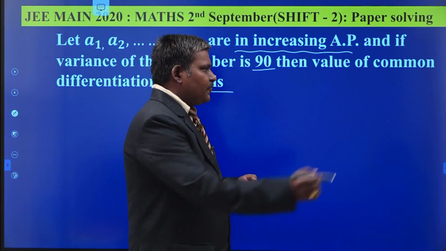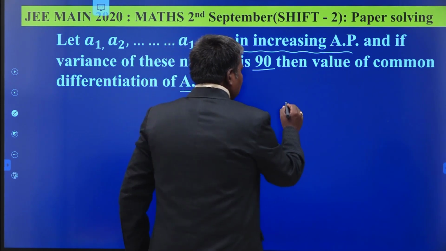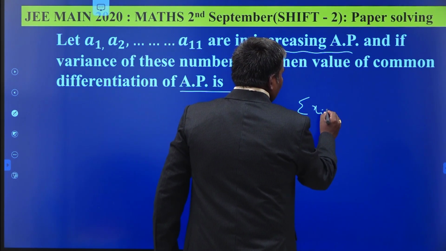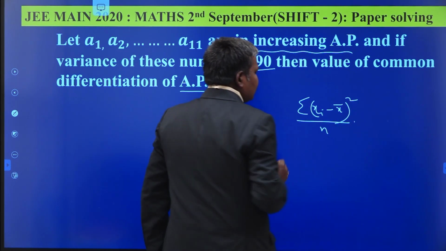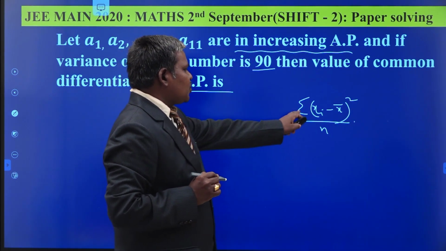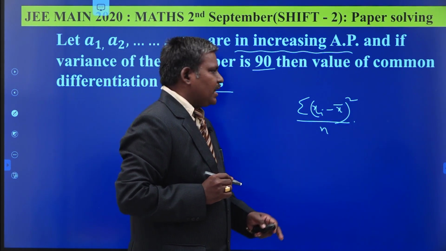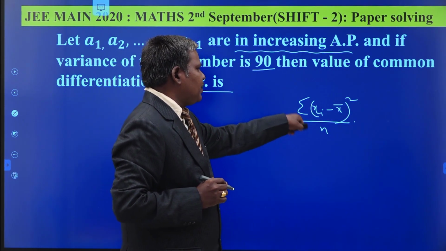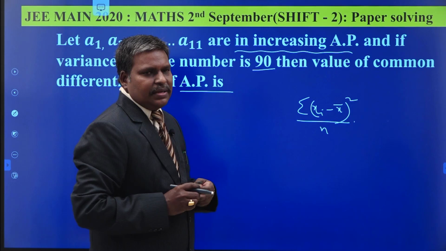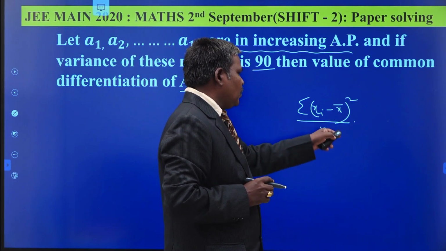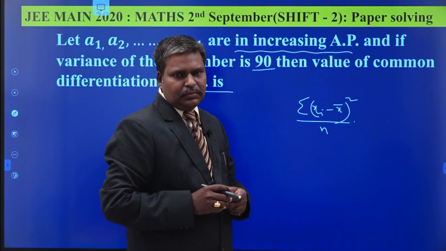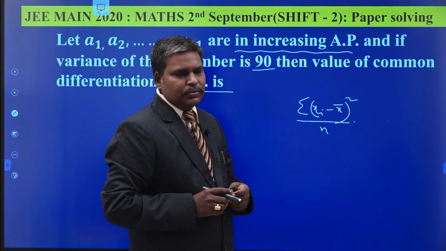What is the formula for the variance? Sigma (xi minus x bar) whole square by n. This is for a series of individuals. If x1, x2, x3 and so on up to xn are the n numbers, then the variance is obtained by the simple formula sigma (xi minus x bar) whole square by n, where x bar is the average of the observations. This is a well known formula to you.